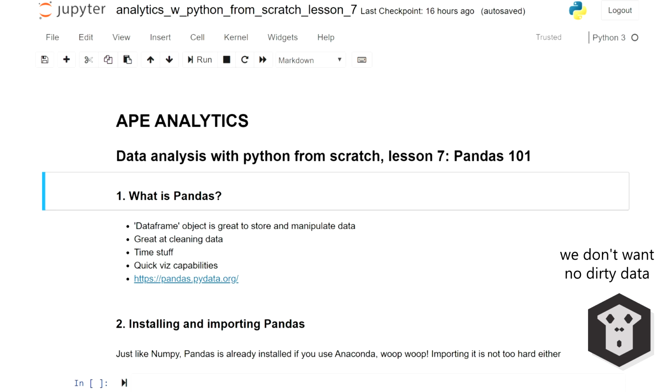Pandas also has nice features when dealing with time series and time operations. And although Pandas is not a visualization library per se, it has some quick and dirty plotting features that can help you see what your data looks like.